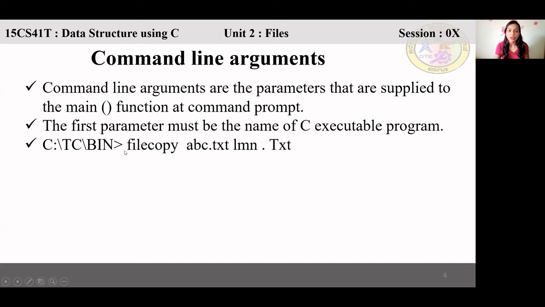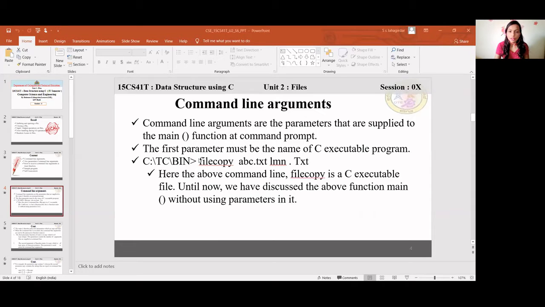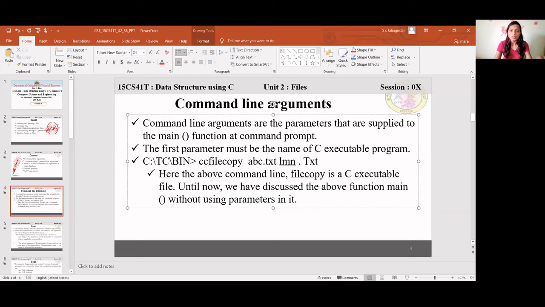While executing, you will write CC also. First you have to execute; to execute, the CC command is there. Then file copy abc.txt lmn.txt.